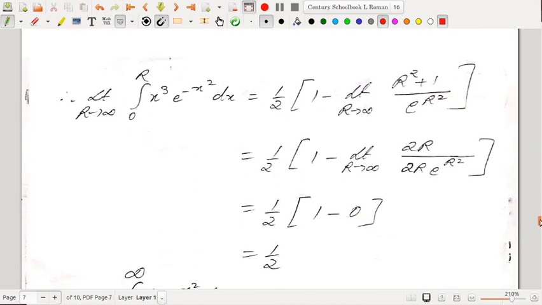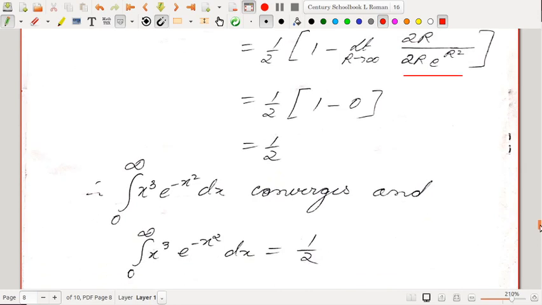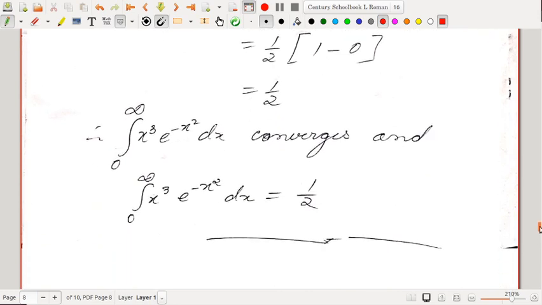Now we have to evaluate the limit. So half into the limit of this, and this I can modify. I can write it as r square plus 1 by e to the power r square, which is of the form infinity by infinity, and we apply L'Hopital's rule here. So it's twice r divided by twice r into e to the power r square. Twice r will get cancelled and you will be left with 0 here. So ultimately this limit is half. So this converges and its value is half.